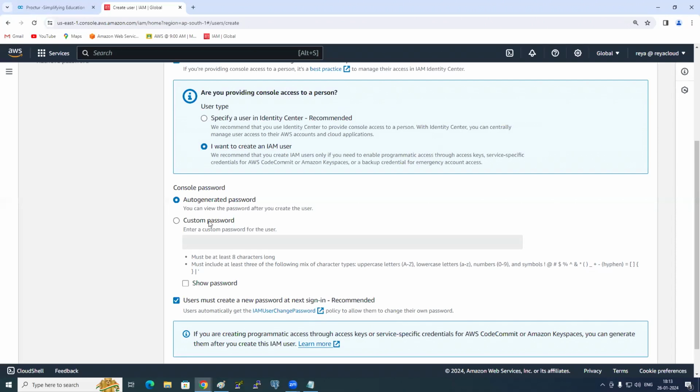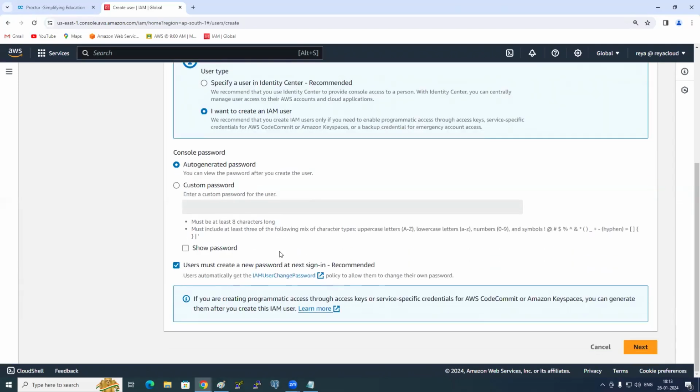And then here we have custom password. What is that? If you don't want AWS to generate the password, you can have your own password as you like, like you and me at the rate 143, whatever password. So for now, we'll go with the auto-generated password.